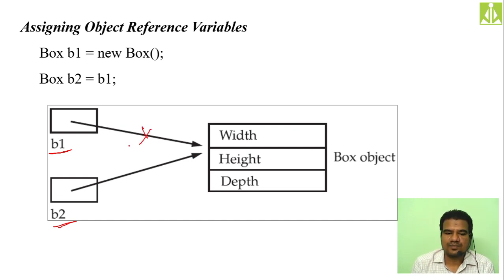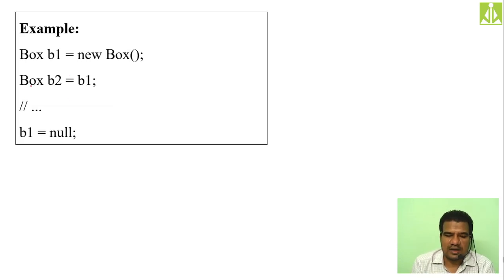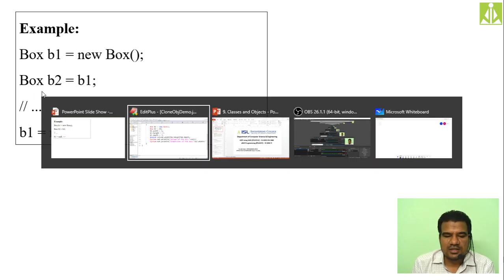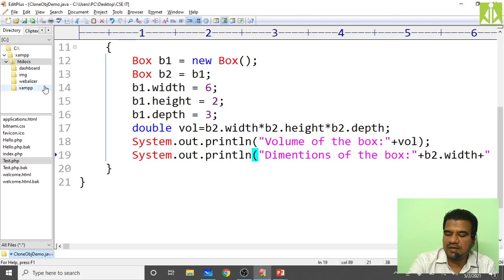Of course b1 was initialized, then b2 accessed. How can we do that disconnection? Simply make b1 null. b1 equals null. Then b1 will not point anywhere, so b1 will not point to the same memory location as b2 is pointing. That disconnection we can simply do in that way.